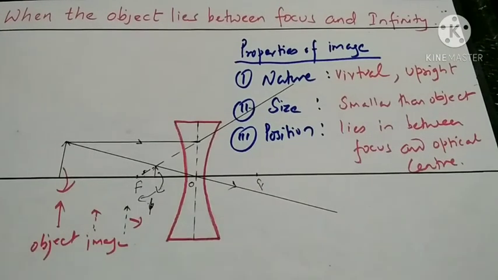So let's discuss its use. I use spectacles. My spectacles consist of concave lenses. A concave lens helps us to see distant objects more clearly.